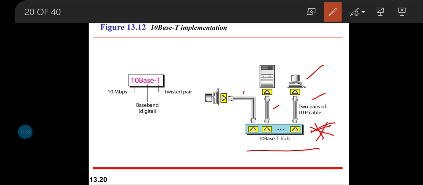The maximum length of the twisted pair cable that we can use here is only 100 meters. The length is a drawback for us. We cannot maximize the length of the twisted pair cable, as again there are attenuations created in the twisted pair cable.